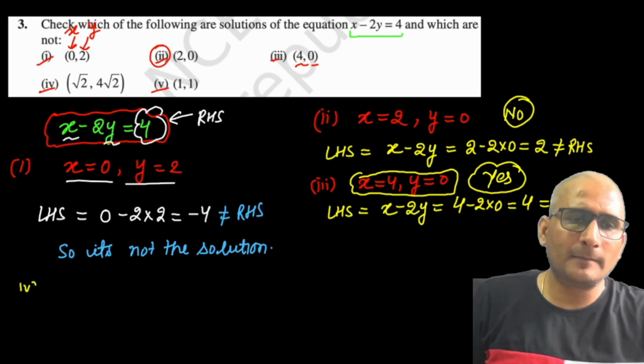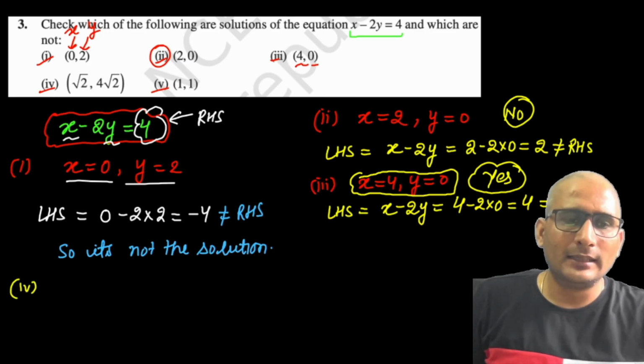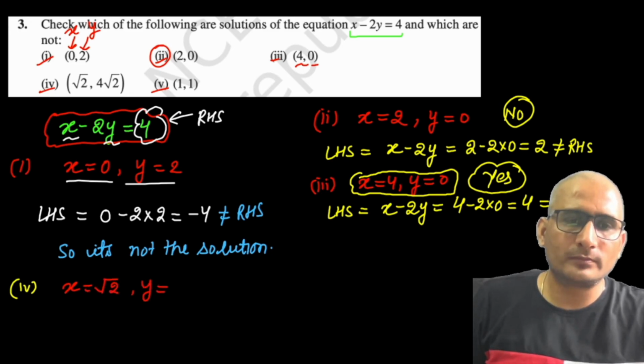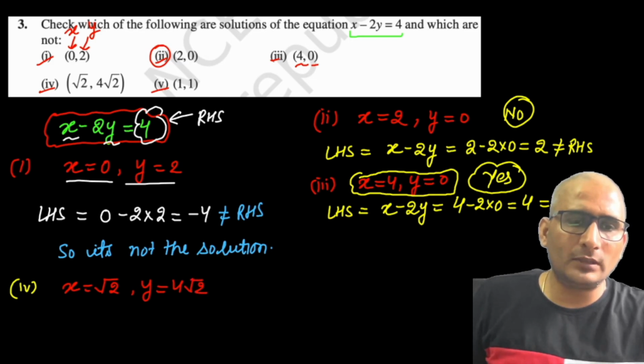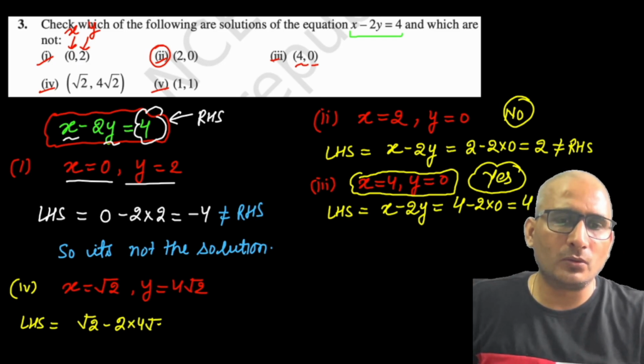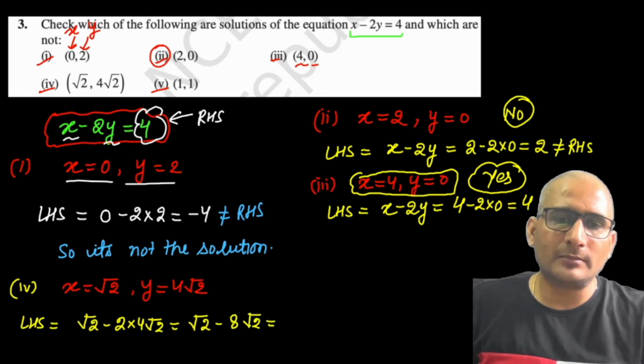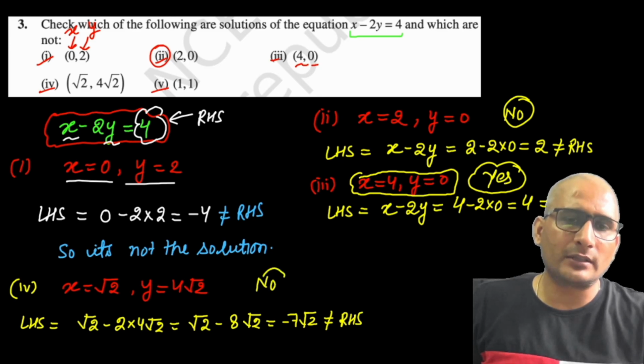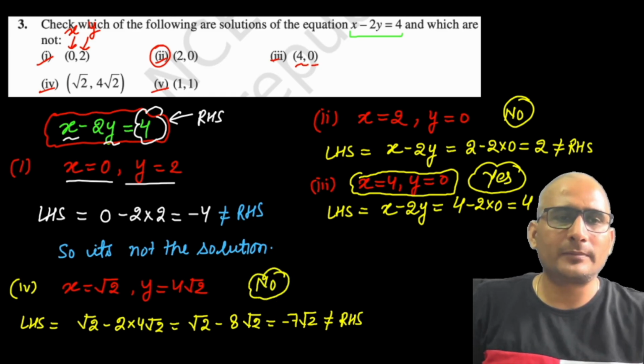Now look at this fourth part. Let me write that fourth part on this side. x is given √2 and y is given 4√2. So put it into the left hand side. LHS is equal to: in place of x put √2, minus 2, and in place of y put 4√2. So it comes out to be √2 minus 8√2, which is minus 7√2. So it's not equal to 4. So it is not equal to RHS. So no, it's not the solution, right?